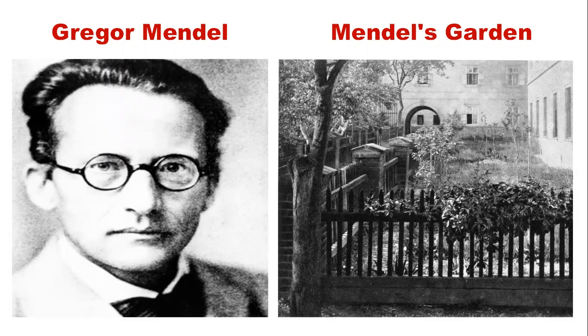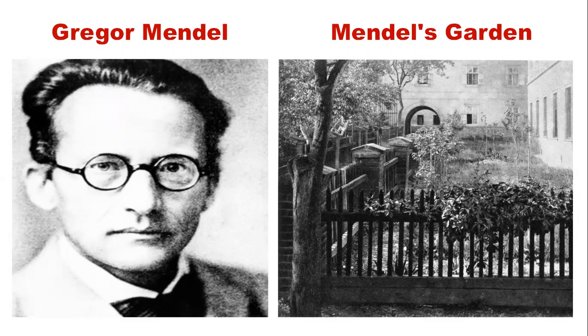Heredity, genetics. What is genetics first? It is the study of principles of inheritance and variation. So, what is inheritance?